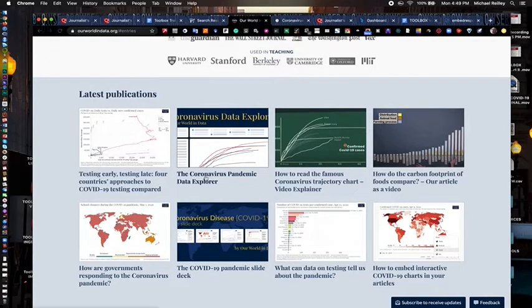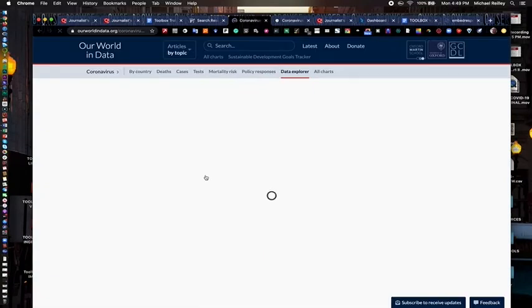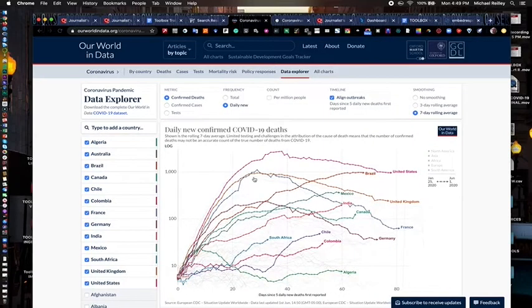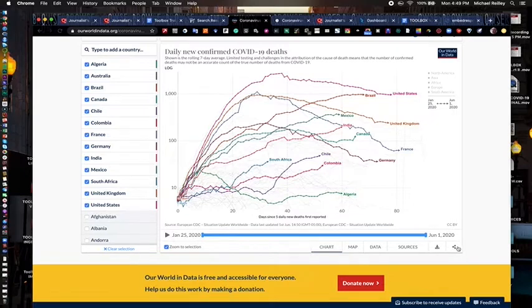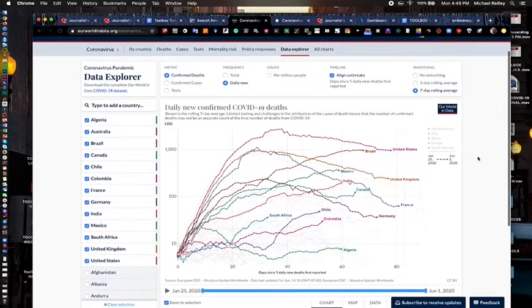And also this coronavirus pandemic data explorer. And this is just a really, really great tool. It gives you access not only to graphics that you can embed, but also the data itself. Down here in the lower right has a share button that allows you to embed the map or share it to a social media channel. The little arrow here allows you to download the graphic as a PNG file. I'll show you in a minute how you can also go in and download the actual data sets.